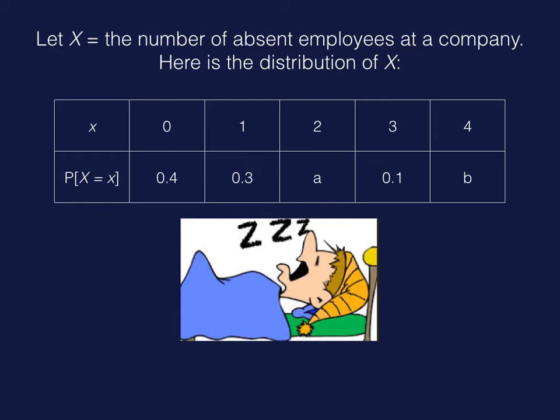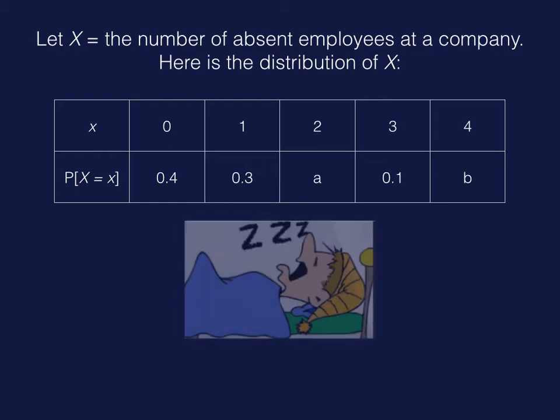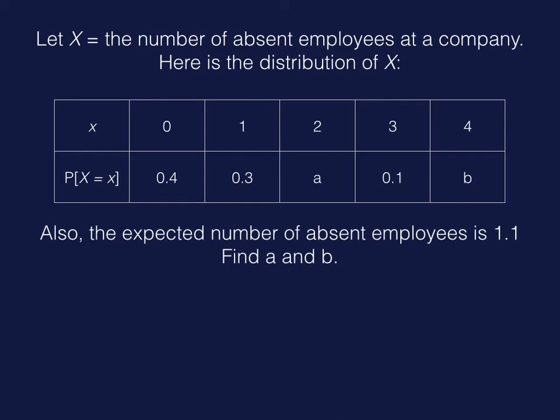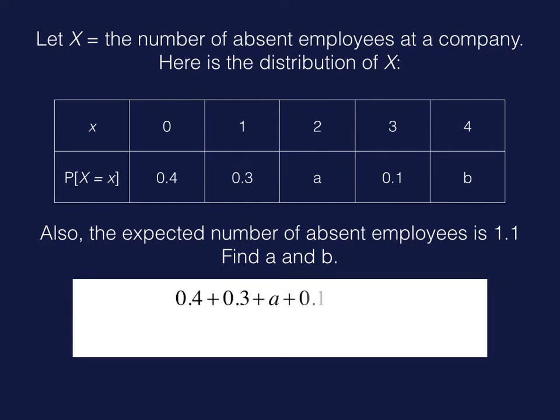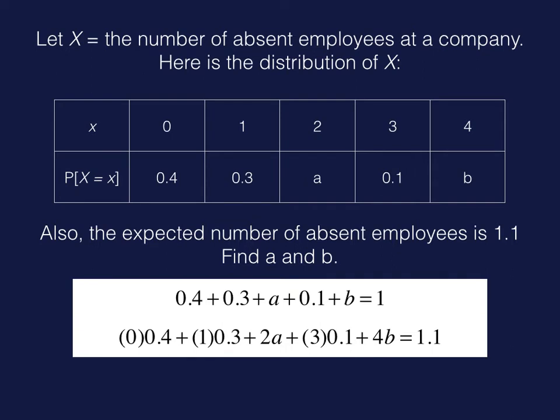Okay, let's try another example. Here is a distribution of how many absent employees we'll see at a company. And it has two unknowns, A and B, and we're going to solve for them. But we need one more piece of information, and that is the expected number of absent employees. Okay, with two unknowns, we're going to need two equations to solve. So the first equation is the fact that all probabilities must add up to 1. And the next equation is the expected value is 1.1.